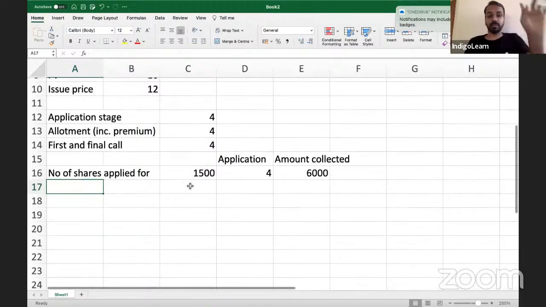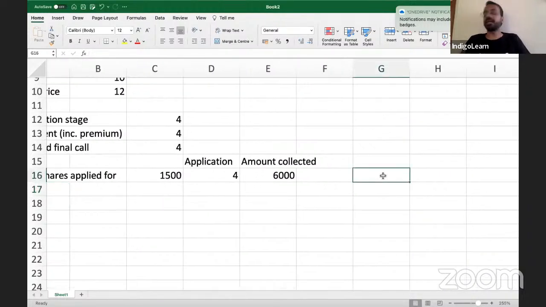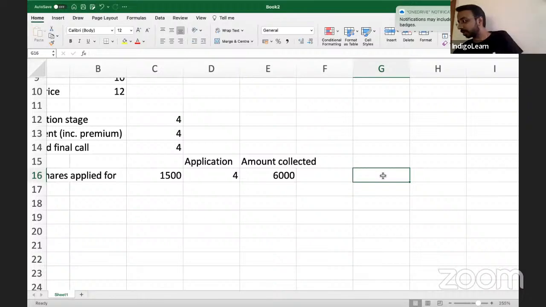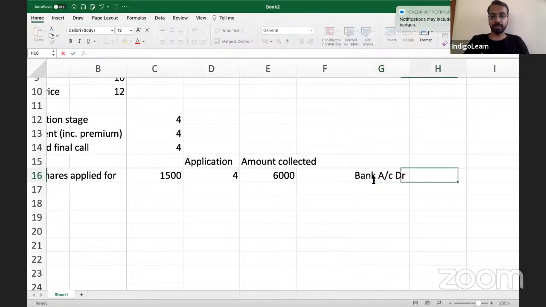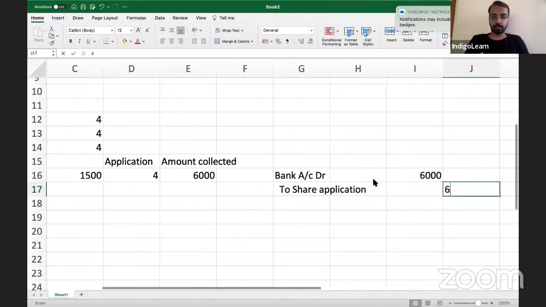Now, that is the first thing. At this stage, what will be the accounting entry when we have collected 6,000? Bank account debit, to share application. So bank account debit 6,000 to share application 6,000.